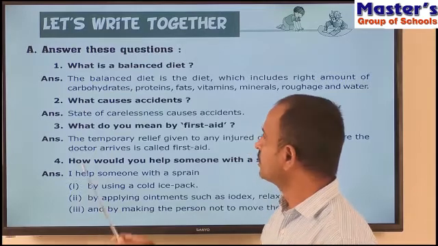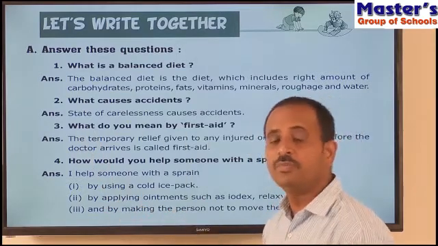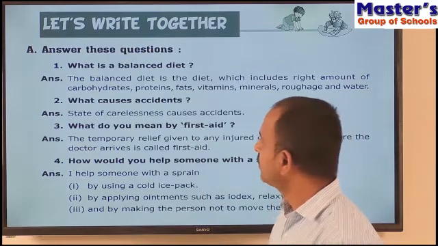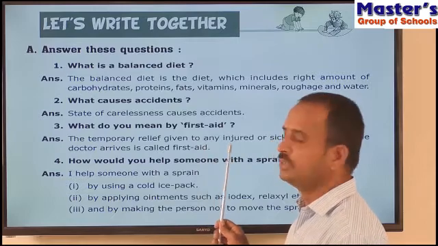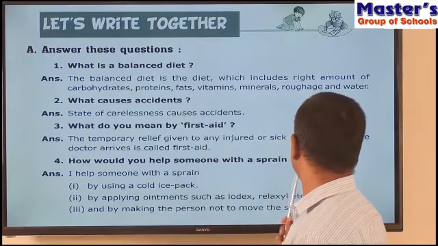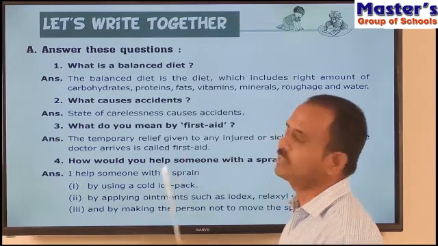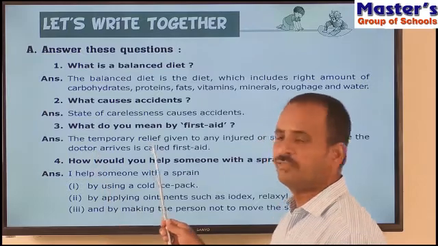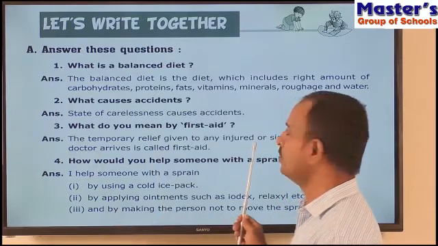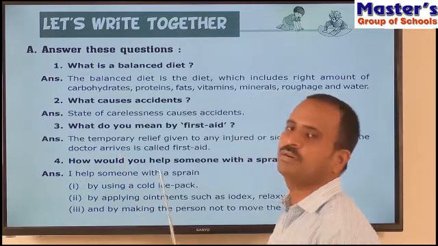So see the next question. What do you mean by first aid? The temporary relief given to any injured or sick person before the doctor arrives is called first aid. So children, what is first aid? The temporary relief given to any injured or sick person before the doctor arrives is called first aid.